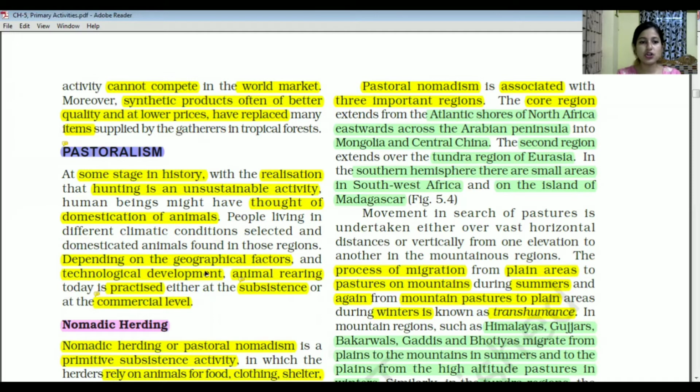Now, depending on the geographical factors and also on technological development, animal rearing is practiced in two types. One is at a subsistence level, and the other is at a commercial level. Subsistence level means it's for self-consumption, for satisfying your own needs. Next comes the commercial level, meaning selling purpose, when you are doing these activities for selling.